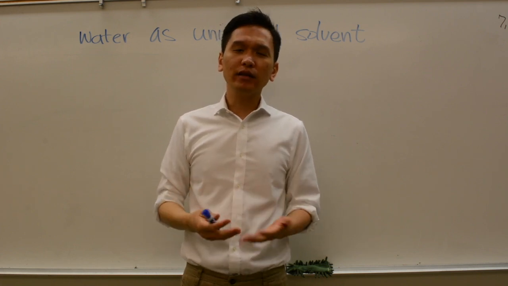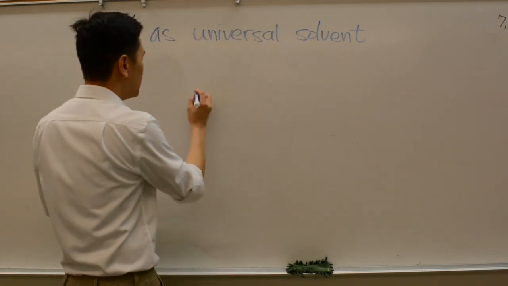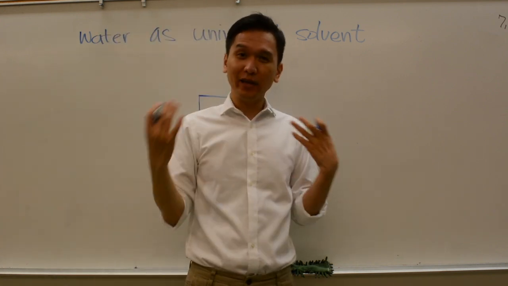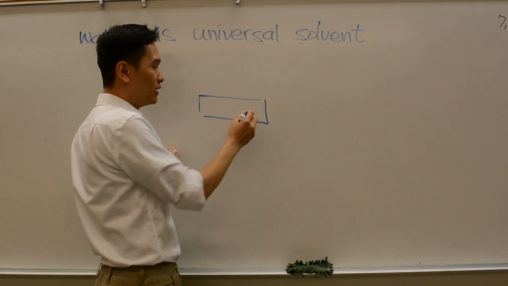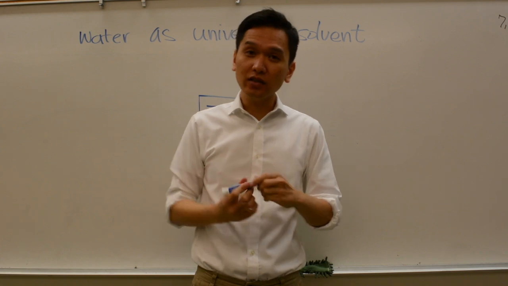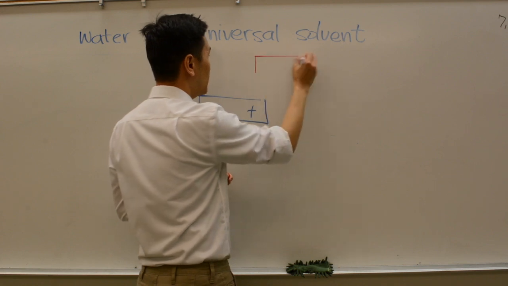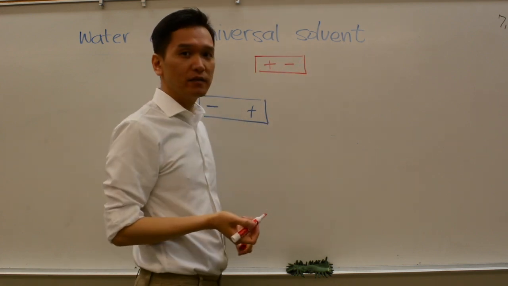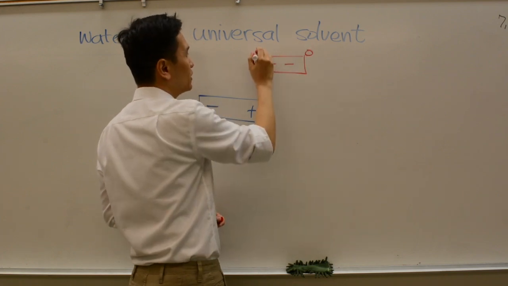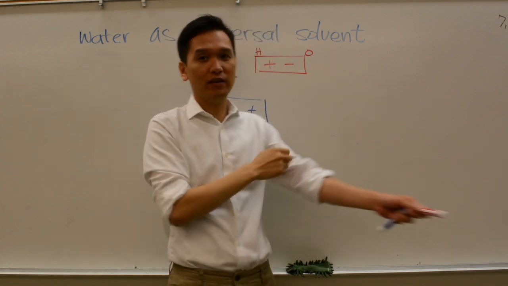Let's now imagine how water can dissolve not an ionic compound, but just a polar molecule. Remember, we can represent a polar molecule because it's polar. One side is negative, one side is positive. So to make it easier, I'm just going to draw in a symbol that says positive side and negative side. And remember that water is also a polar molecule, so water can also be represented as a positive and a negative. Remember, this negative was the oxygen side, and this positive was the hydrogen side. But I'm just going to represent it generally with a block with positive and negative ends.